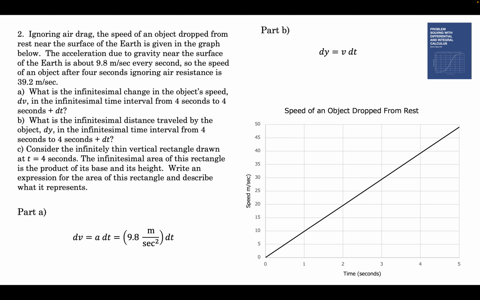How fast is it going at 4 seconds? That's what we need to know. The infinitesimal distance it goes at 4 seconds in dt is related to the speed. Well, it's going 39.2 meters per second, so we stick that in for v. The rate of change of the position at 4 seconds is 39.2 meters per second, and that's dy/dt. Solving for dy, dy is 39.2 meters per second times dt.